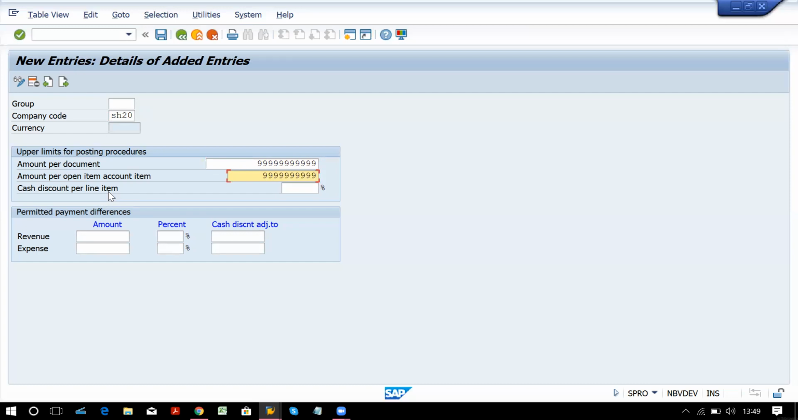So these are called line items in SAP. So how much cash discount can we provide? This is a maximum limit. Whatever limit is provided to you by your client, you can give. For the time being, I'm just giving 10%. If it is allowed up to 25% by your client, you can assign it here. So you can give a maximum of 25% cash discount for any line item.